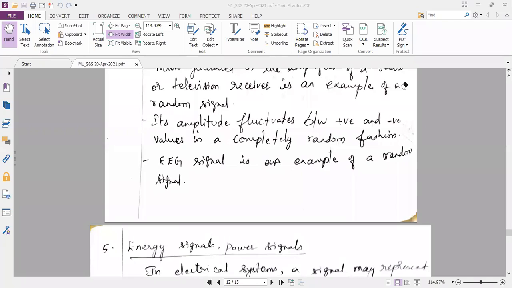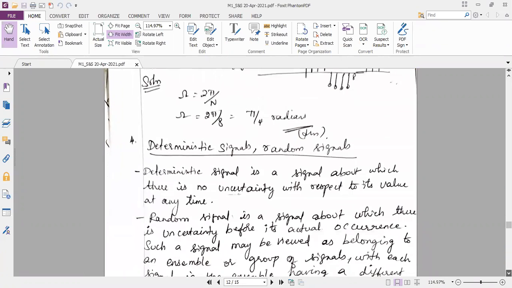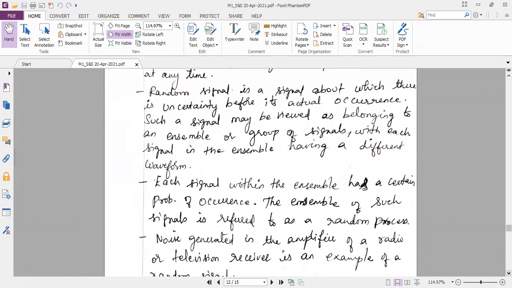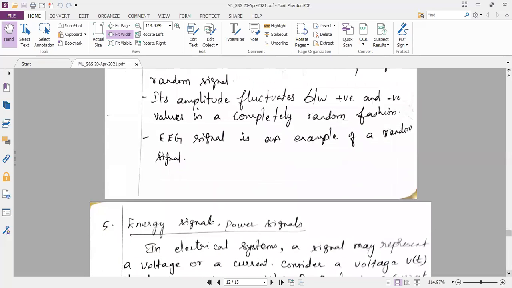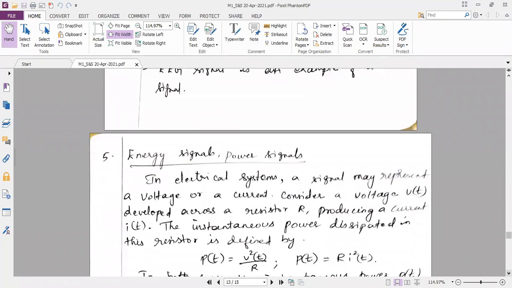Okay, so I think these notes I already forwarded to your classroom app, so you can update your notes. Some of the notes you have written in the class, and this theory part, deterministic, random, you have not noted down. So before your next class, I want you to complete your notes up to this topic so that you can update the notes then and there during the class for the remaining topics. So in my class, if there is any derivation, I will ask you to write there itself. So you should know how much page you should leave for the previous class if you have not completed. So it's better you update your notes on regular basis so that you can do the work as per my instructions. Okay?